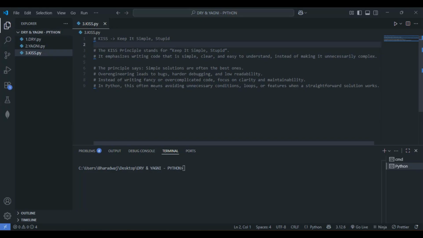So instead of writing fancy or overcomplicated code, the KISS principle asks us to focus on clarity and maintainability. Just keep this in mind. In Python, this often means avoiding unnecessary conditions, loops, or features when a straightforward solution works.